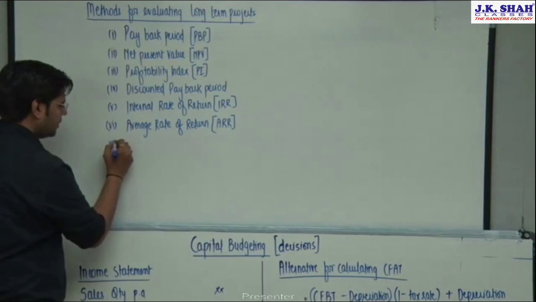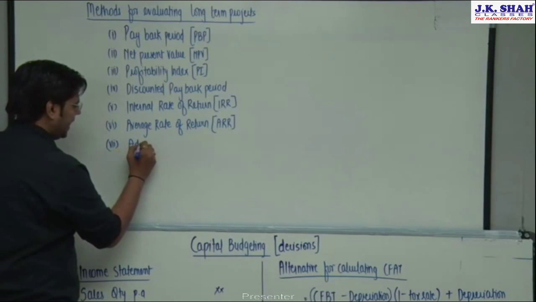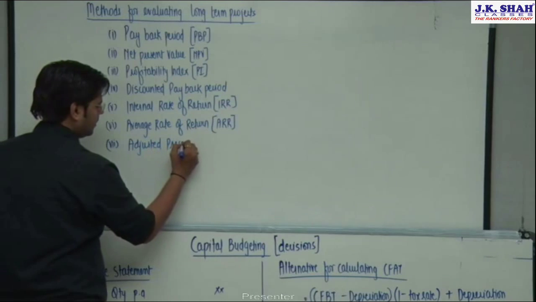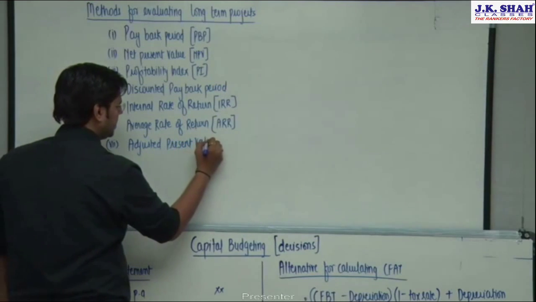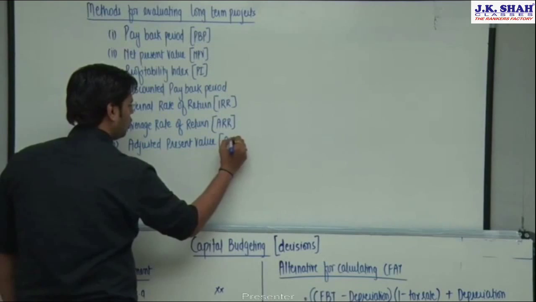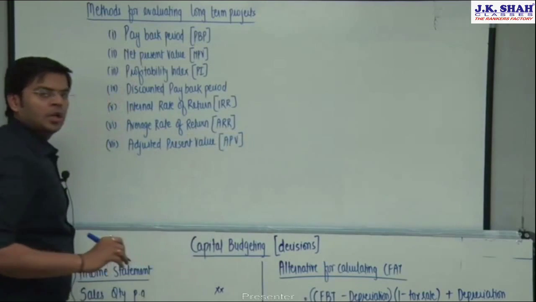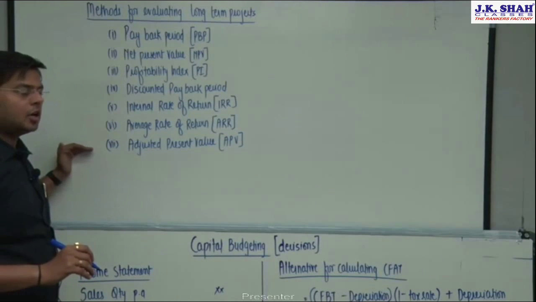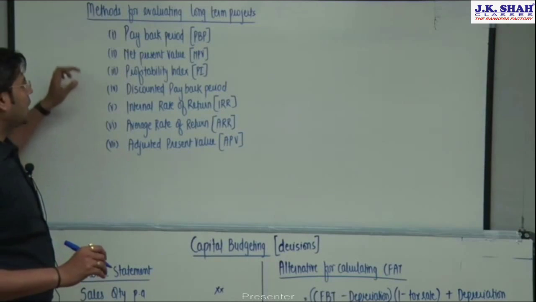And the next one which we will learn here is the adjusted present value technique, also called APV. So these are the methods which we're going to learn in this chapter of capital budgeting.